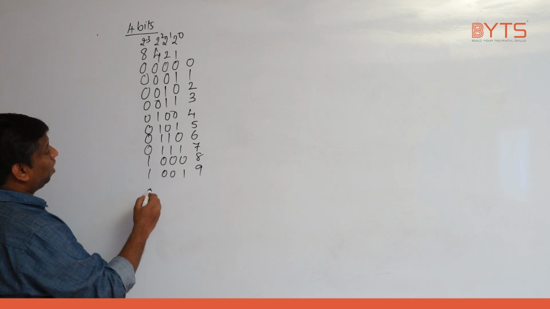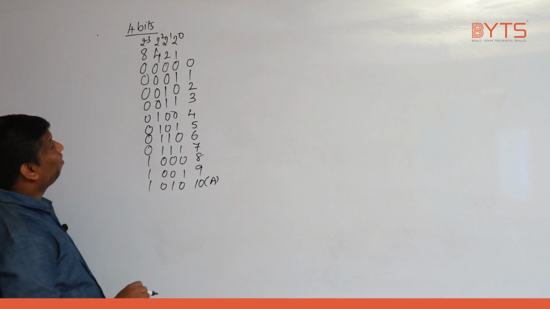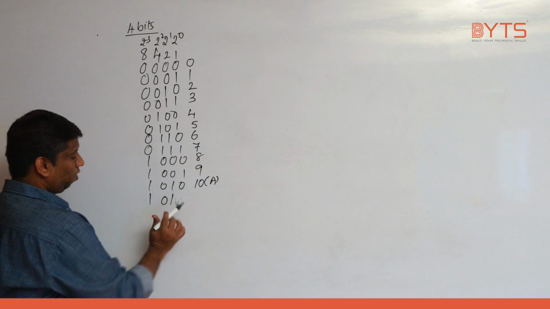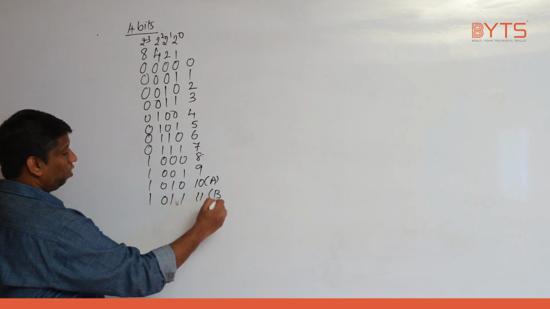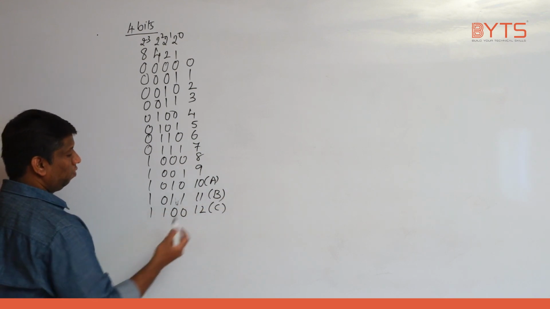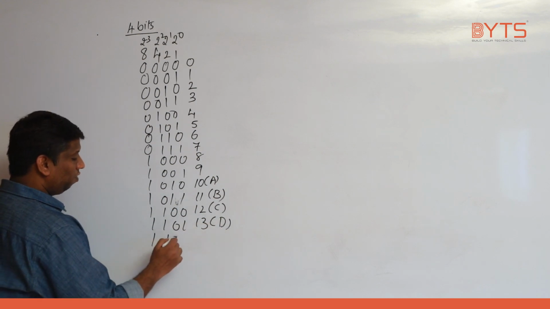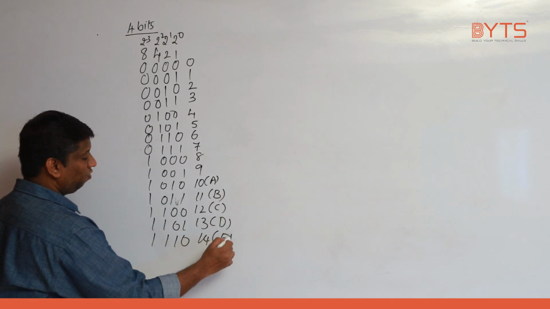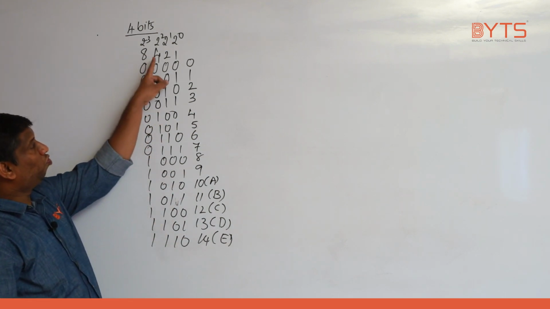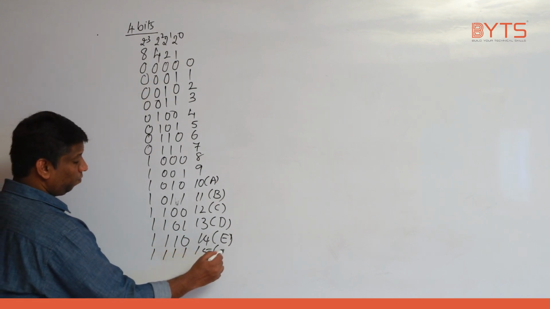Next 10. 1 0 1 0, 10. 10 I can also represent as A for hexadecimal. 11. 8 plus 2 plus 1. B. 12, 1 1 0 0. Next 1 1 0 1, 13. 1 1 1 0, 14. If you have doubt, see: 8 plus 4 is 12, 12 plus 2 is 14. That is what I kept here. 1 1 1 1. This is 15.